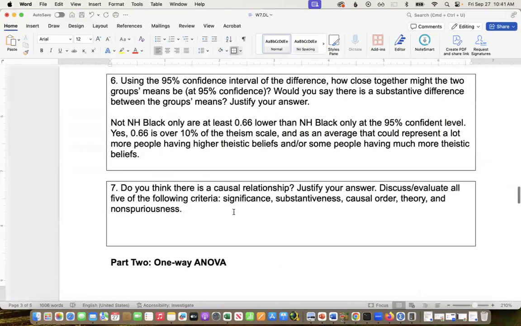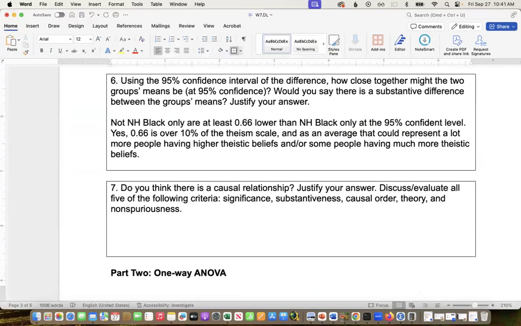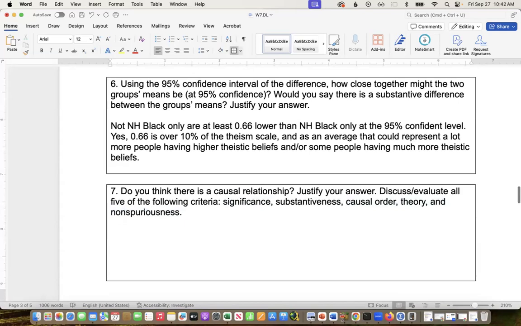Last part of this, do you think there is a causal relationship? And even if you'd say no based on one of these, I want you to go through these as practice. Because if you have one that's not significant, you're going to say no, but I still want you to think through these others. So for this, I'm saying, do these racial groupings have an impact on theism? And I'm going to say yes. I think it is causal.